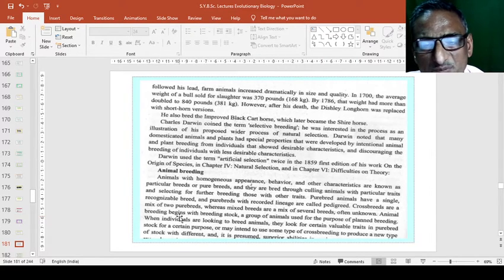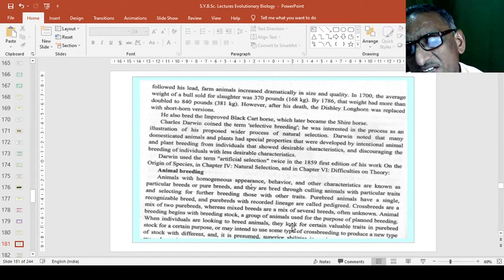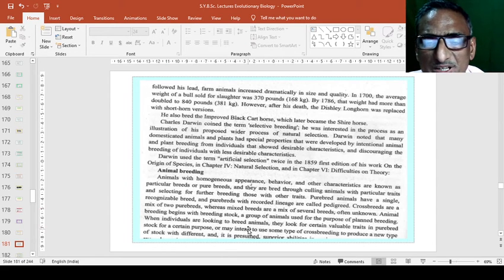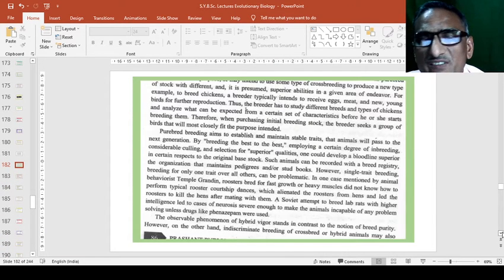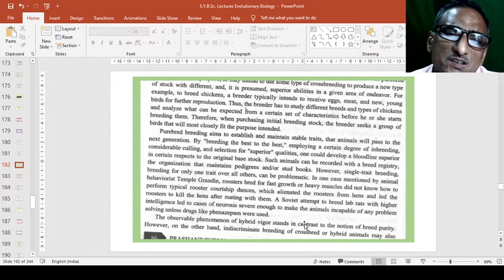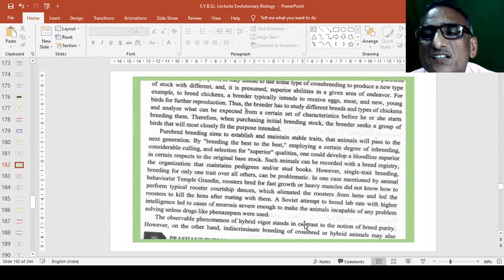So animal breeding begins with breeding stock, a group of animals used for purpose of planned breeding. So when individuals are looking to breed animals, they look for certain valuable traits in pure breed for the betterment of the new and good milk producing or good breeder variety. For example, the chickens, they intend to use it for the best production of eggs or meat and new young birds for further reproduction. So pure breeding aims to establish and maintain stable traits that animals will pass to the next generation.